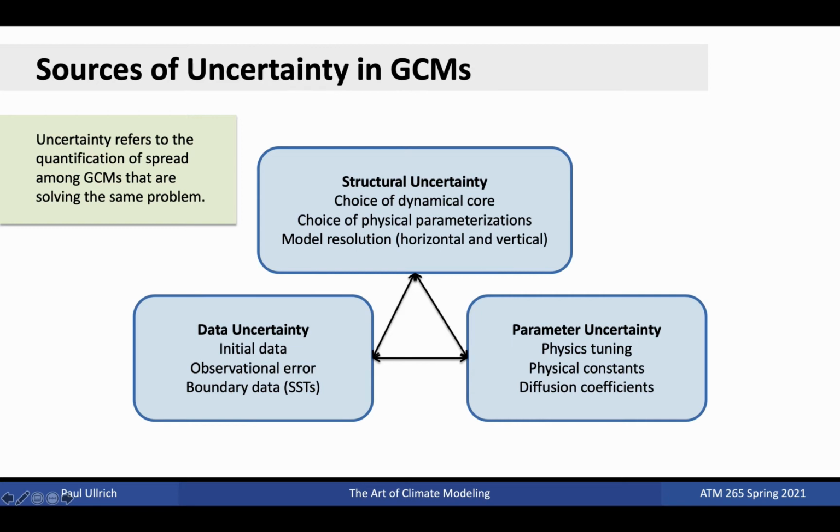Structural uncertainty refers to uncertainty because of the structure of the model. It comes from differences in the choice of the dynamical core, the choice of physical parameterizations, and differences in model resolution, whether horizontal or vertical. Data uncertainty emerges because of differences in the initial data, observational errors resulting in imprecise measurement of the model state, and differences in the boundary data, such as sea surface temperatures in the case of atmosphere-only runs. Parameter uncertainty comes from the choice of different physics tuning parameters, slight differences in the choice of physical constants, and differences in quantities such as explicit diffusion.